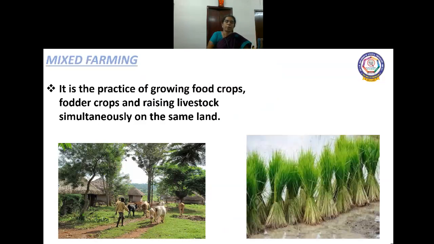What is mixed farming? In this practice, food crops are grown, fodder crops are grown, as well as farmers raise the livestock also simultaneously on the same land. So it is the practice of growing food crops and fodder crops for animals as well as livestock also are raised to get milk, meat, hides and other animal products.